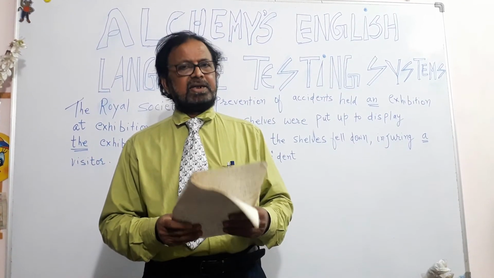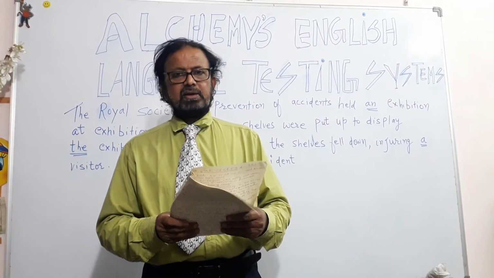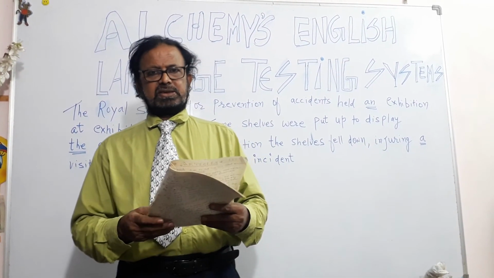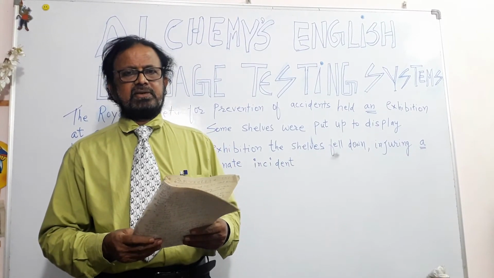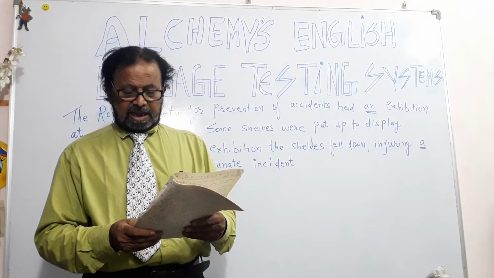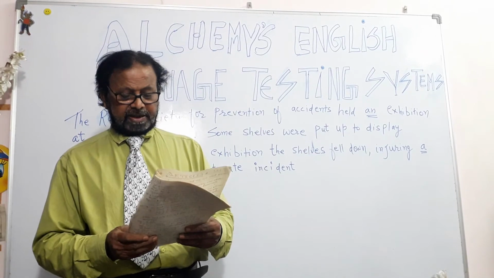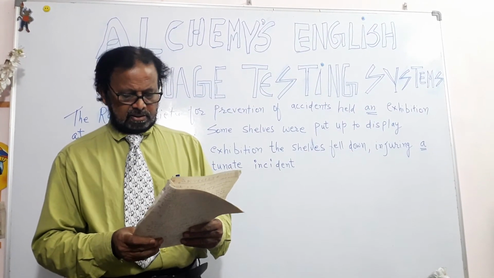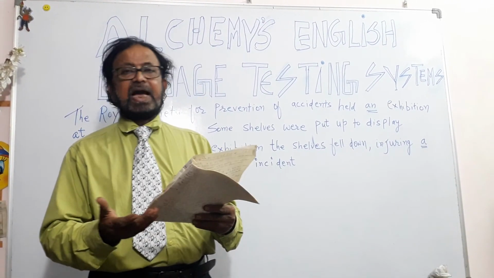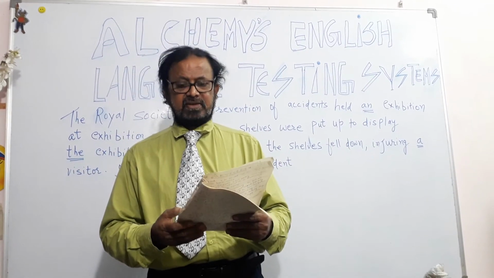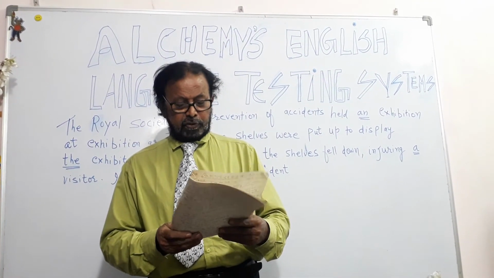For example, Kalidas. We all know Kalidas, great Sanskrit playwright. Kalidas is the name of a great Sanskrit playwright. So we do not use any article before names.